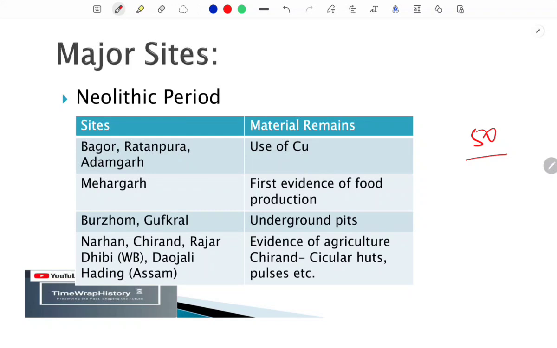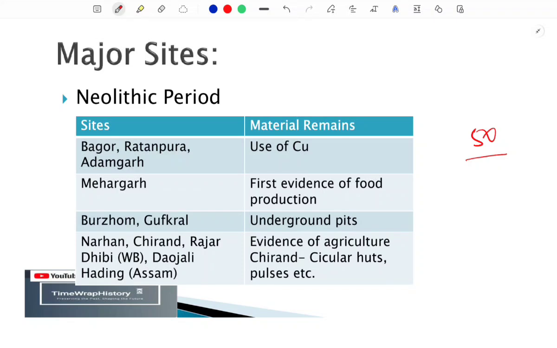Okay, so as you know, the Neolithic, Mesolithic and Paleolithic periods have been omitted from the syllabus. You already know that, but sometimes they ask about identification of a particular site. In that they will give some names of Neolithic, Mesolithic and Paleolithic sites as well. So how will you identify? If you know the major Neolithic sites, then you can just eliminate the other options.